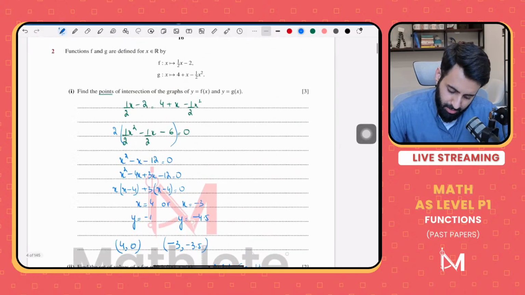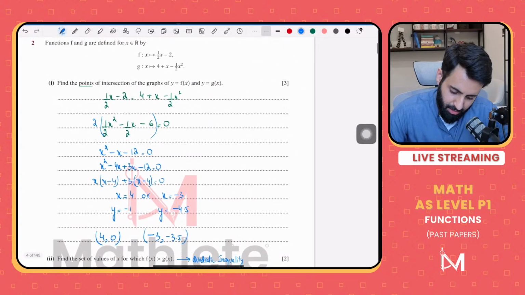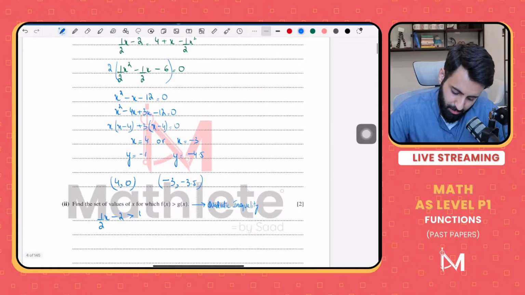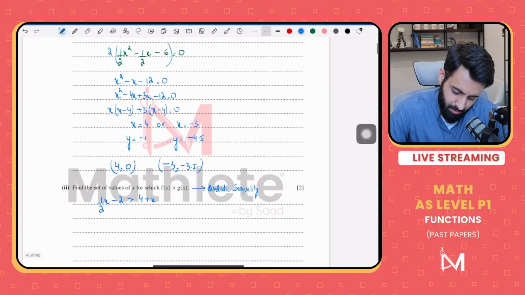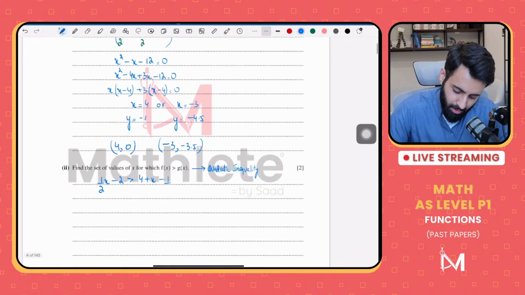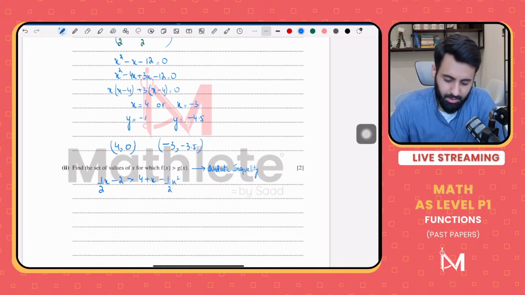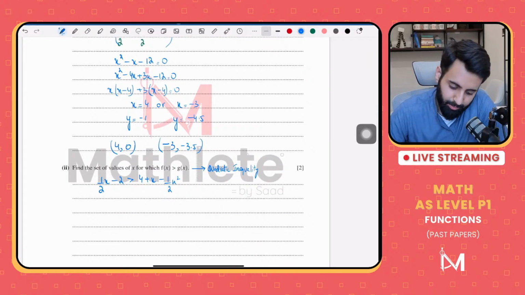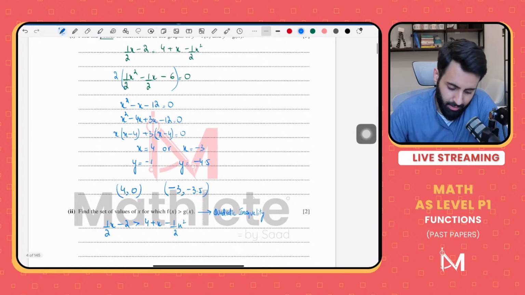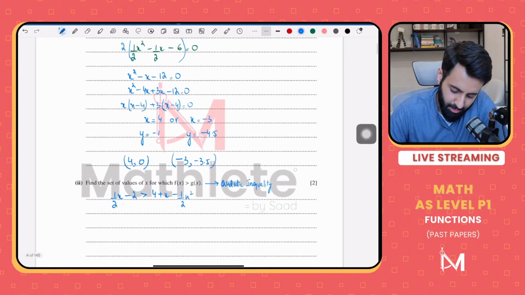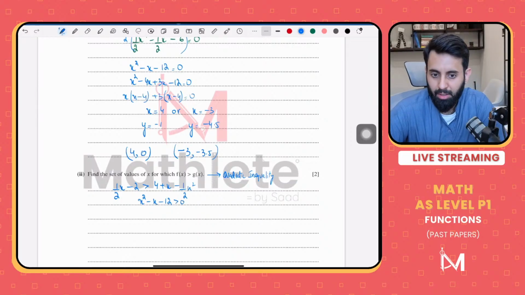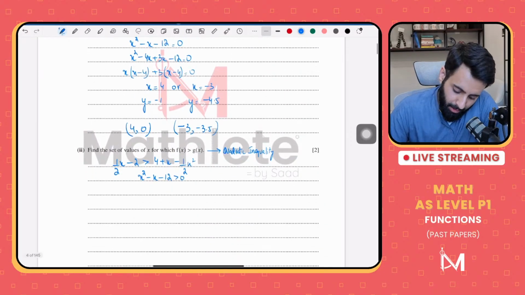So this is f of x, and we want this to be greater than g of x. So that would be half x minus 2 greater than 4 plus x minus half x squared. Now no need to solve this all over again because you just equated the two and you found the point of intersection as well. When you equated the two and got every term on the left hand side, you ended up with x squared minus x minus 12 equal to 0, except now it's going to be greater than 0.